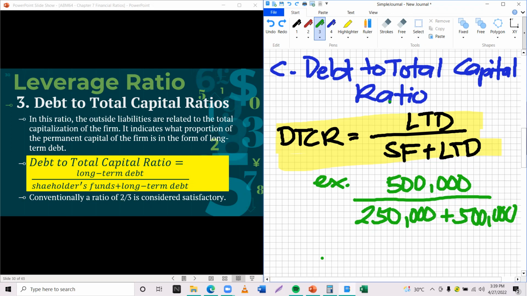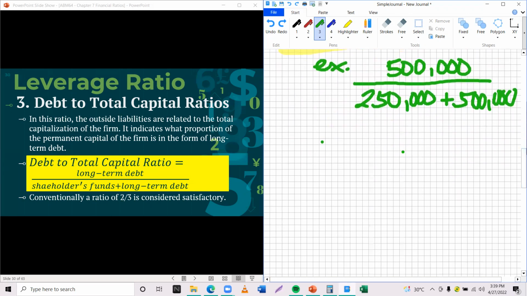So that is what we call debt to total capital. Again, you borrowed 500,000 to use as capital. So it is part of your debt that you still need to pay, for your operation. Let's say, for example, it is for working capital. Okay, let's try to solve this one.